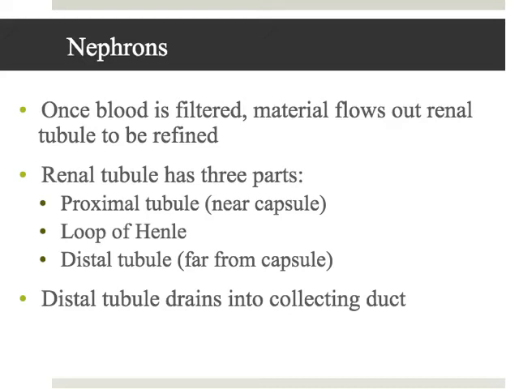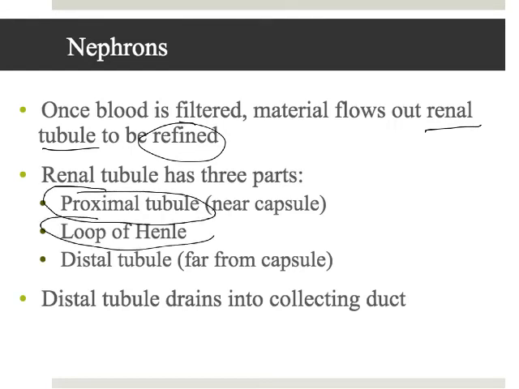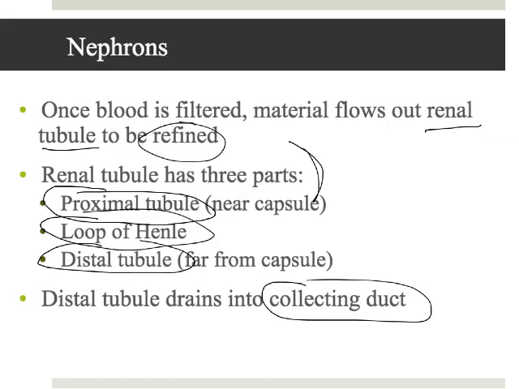Once all the filtrate is pulled out of the blood and enters the Bowman's capsule, it's then going to move to the renal tubule, that big loop, to be refined. So the renal tubule has three parts: the proximal tubule, which we'll see in a picture in a second, the loop of Henle, and the distal tubule. Okay, and then this renal tubule is going to keep all the things we want to keep in the blood. And then finally, all the things we want to get rid of are going to drain into the collecting duct to form urine.